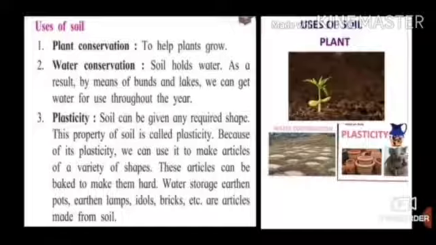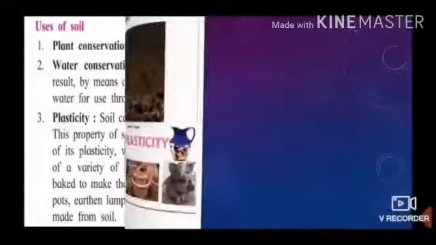This property of soil is called plasticity. Because of its plasticity, we can use it to make articles of a variety of shapes. These articles can be baked to make them hard. Water storage earthen pots, earthen lamps, idols, bricks, etc. are articles made from soil.